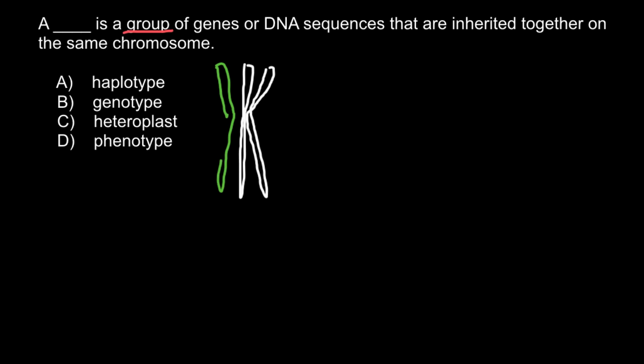I'm using a different color. This is the same chromosome but inherited from, say, the father's side. So these are homologous chromosomes. During the process of meiosis, they doubled the genetic material and made their copies, and now they are connected at the centromere, and crossing over may happen anywhere, say here or here or here, here or here.